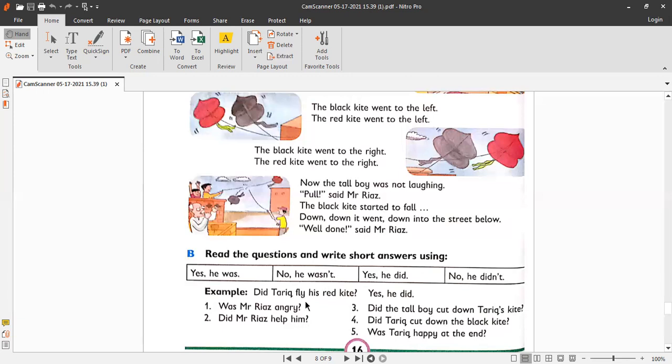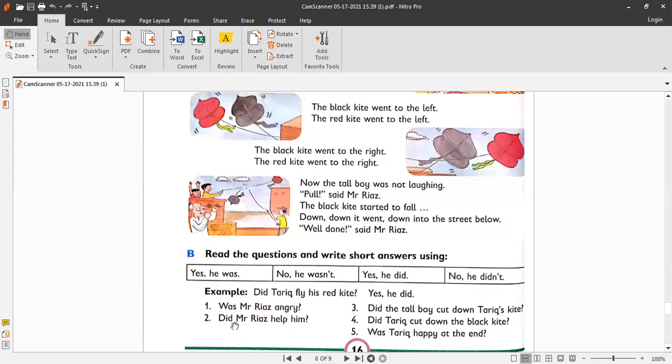Okay, so you have to write. You can also write number 1 here to show that your answer number 1 is this. So you can write number 1 here in this box, or you can draw the line here, or you can write on the green line. You can write number 1 answer, no, he wasn't.